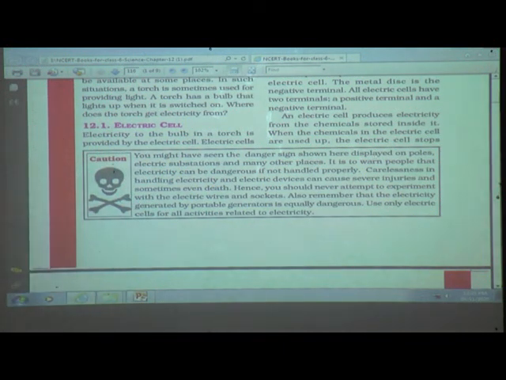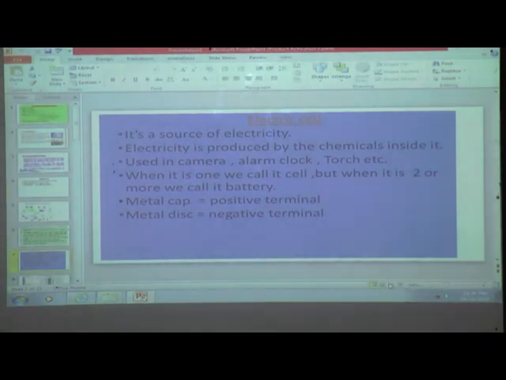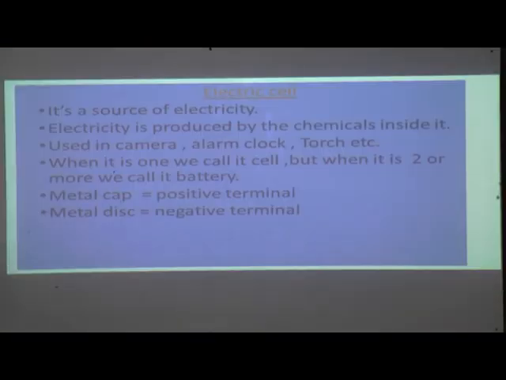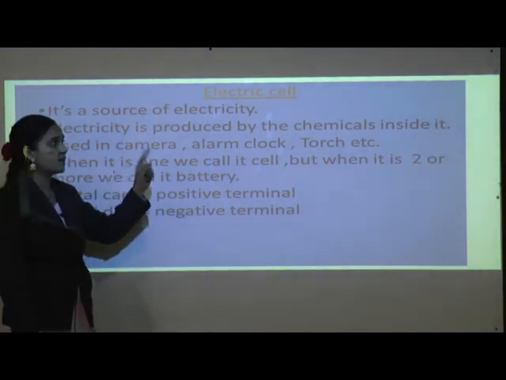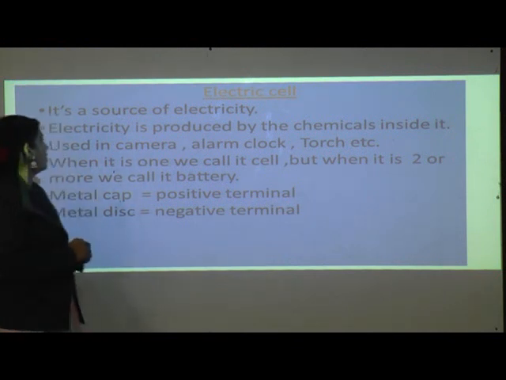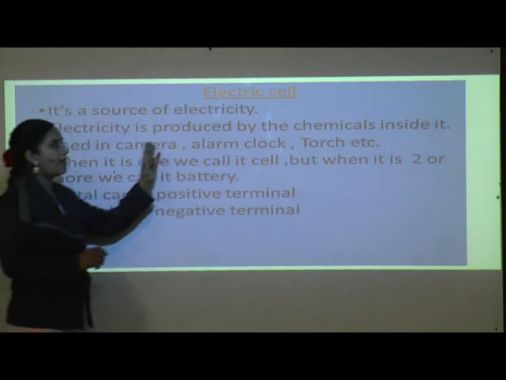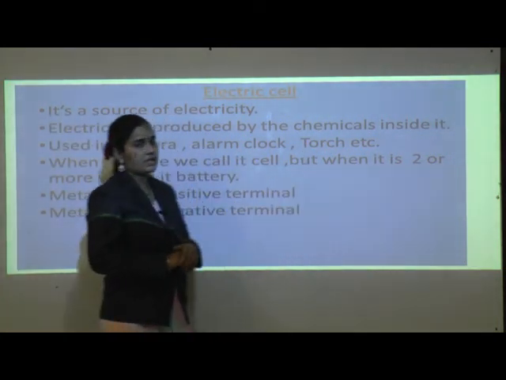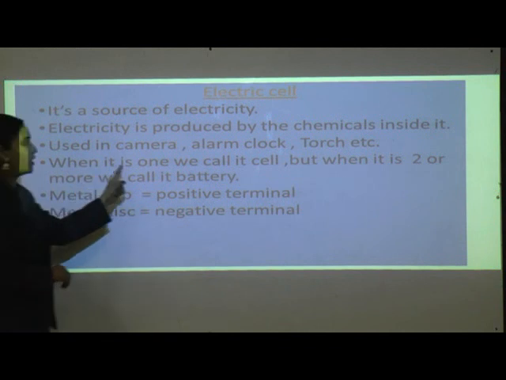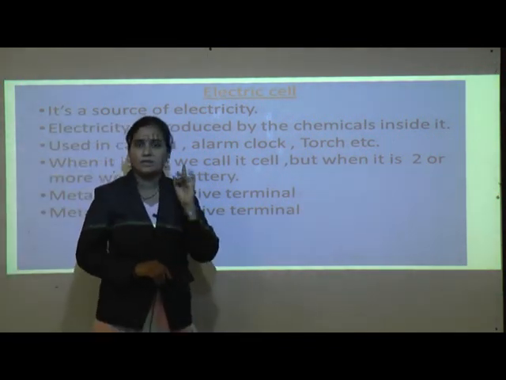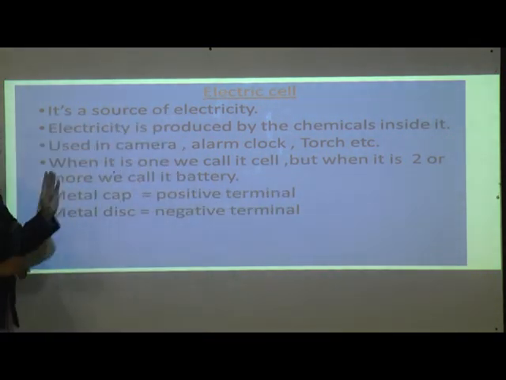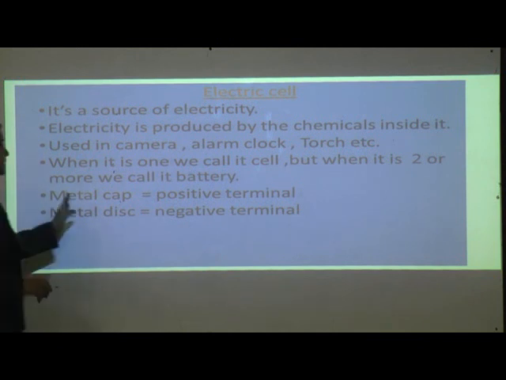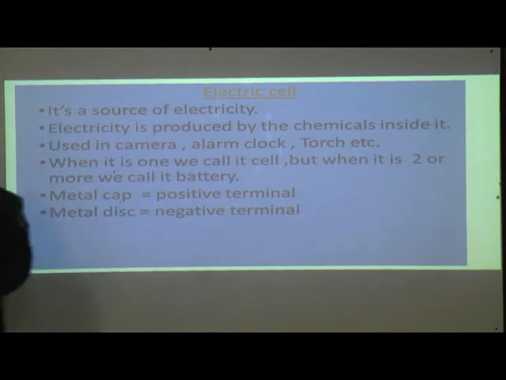Now we'll see in detail in the form of a PPT what an electric cell is. See, an electric cell is a source of electricity. Electricity is produced by the chemicals inside it, and it is used in cameras, alarm clocks, torches, etc. When there is one, we call it a cell. But when there are two or more, we call it a battery. The metal cap is the positive terminal, and the metal disc is the negative terminal.